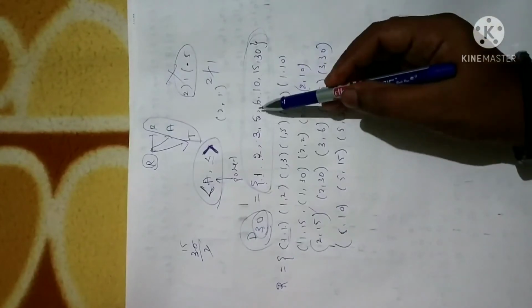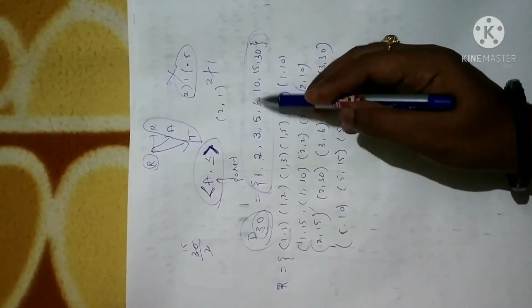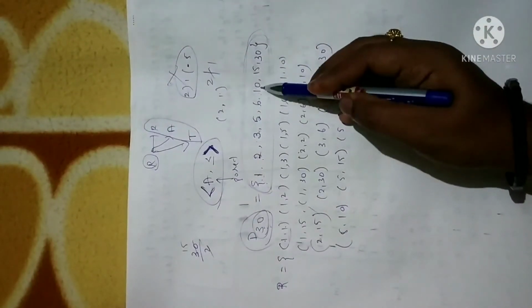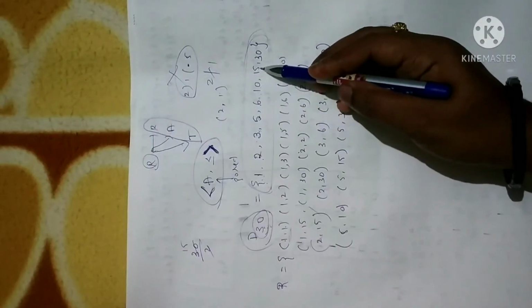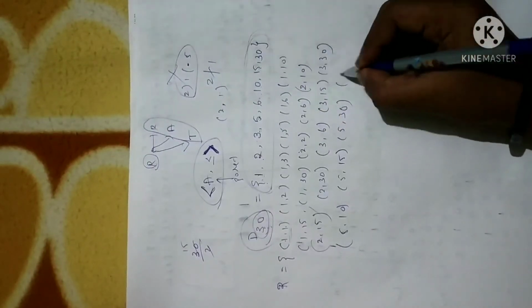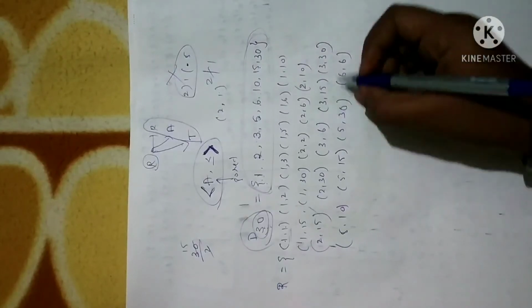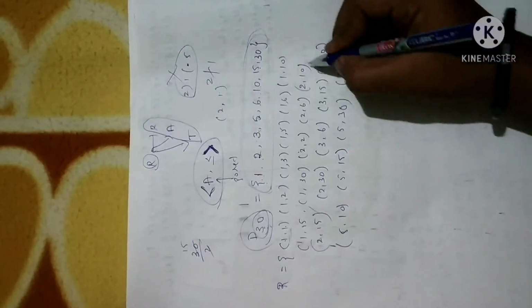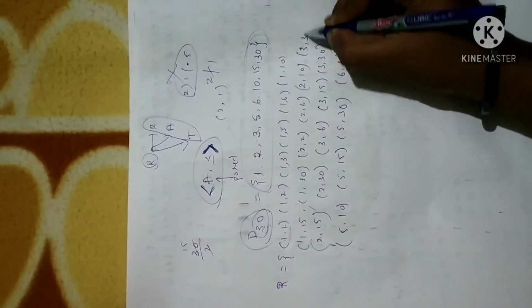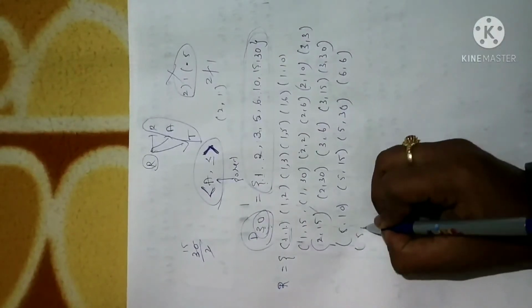Fine. Next element 6. 6 cannot divide 2, 6 cannot divide 3, cannot divide 5, cannot divide 10. But 6 can divide itself, right? So I forgot to write here also. 3 can divide itself, so 3 comma 3 I can write. Again 5 can divide itself. I forgot to write those elements, right?